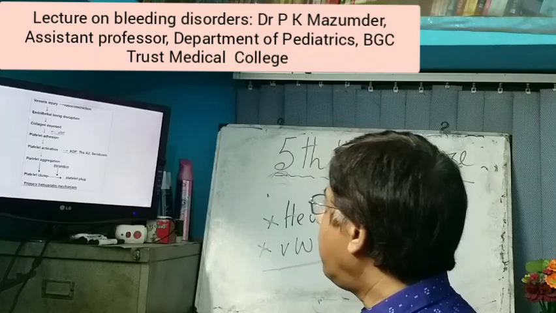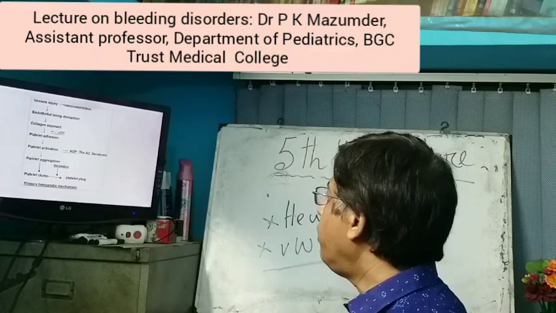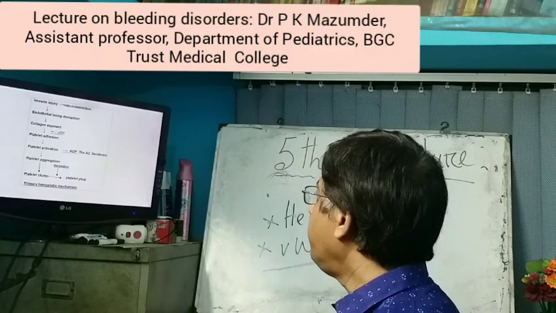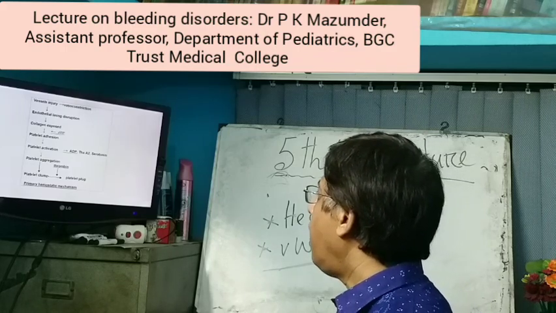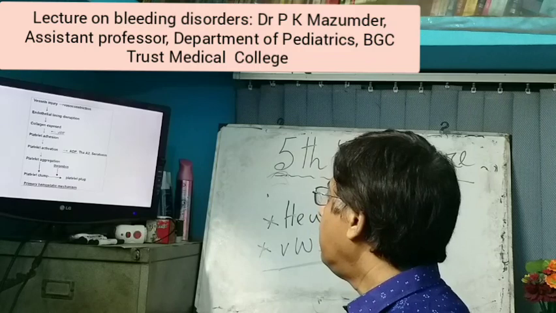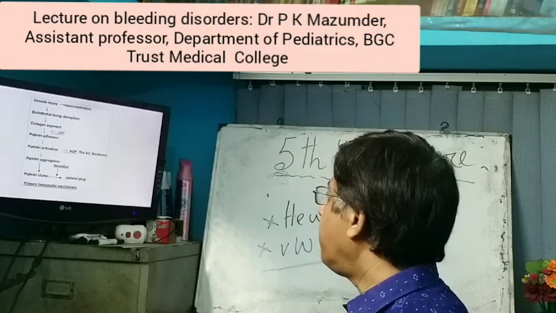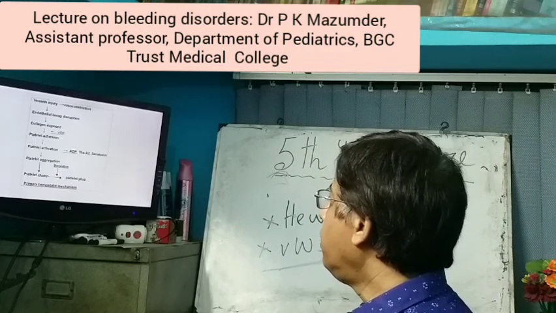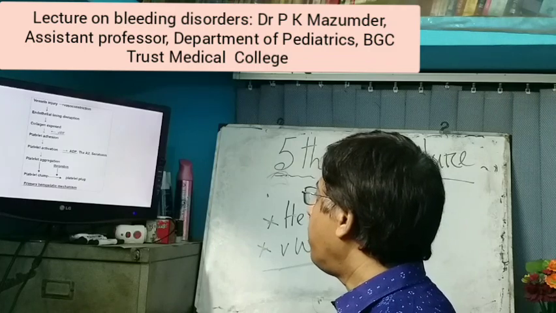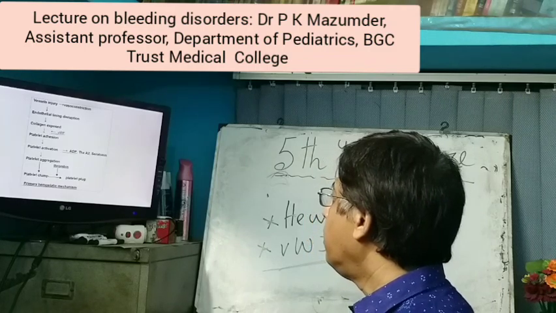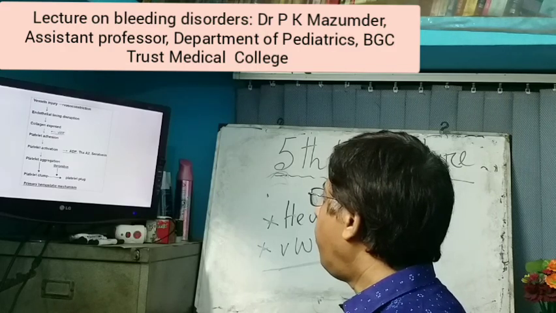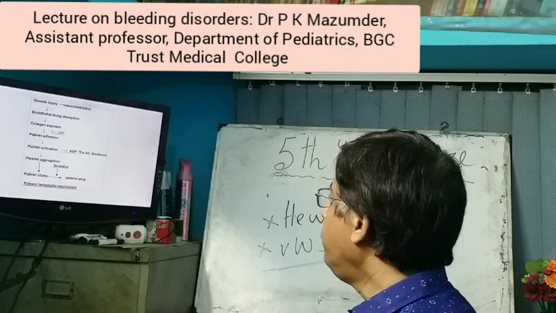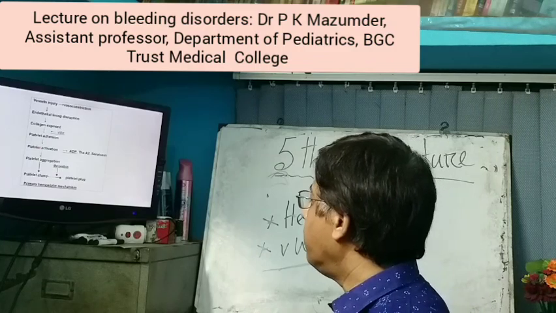Now there is a flow chart. When a vessel injury occurs, this produces vasoconstriction, and after vessel injury there is endothelial lining disruption which leads to exposure of the collagen and adhesion of the von Willebrand factor which helps in platelet adhesion.